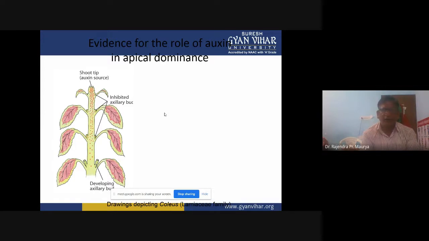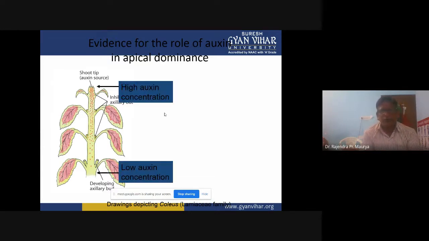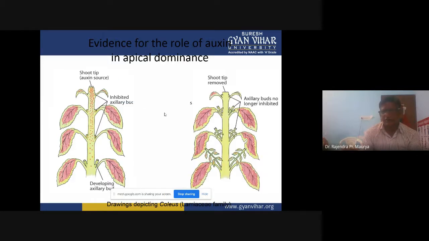The natural auxin hormone IAA, indole acetic acid, is synthesized in the shoot tip region, and you can see the axillary buds developing. That synthesized auxin can translocate to the axillary buds. The shoot tip region has high auxin concentration, but the axillary buds have low auxin concentration.